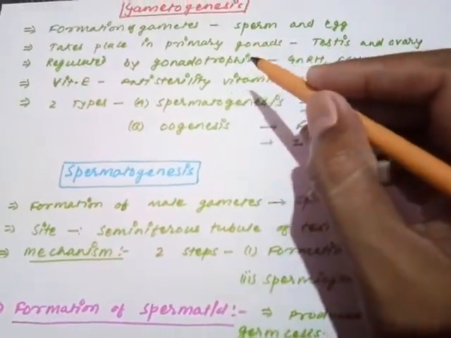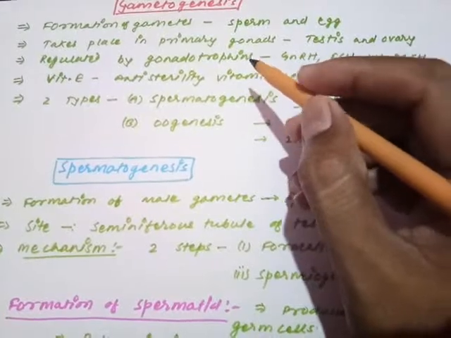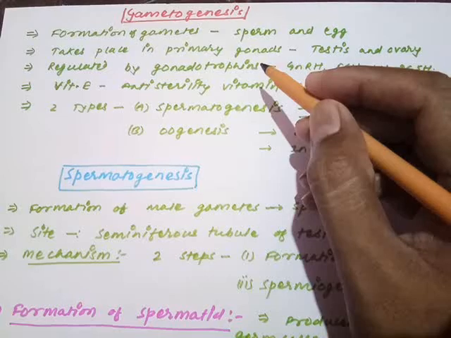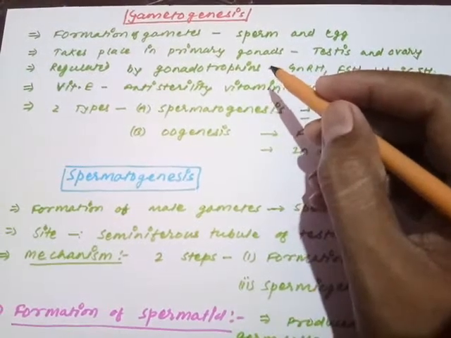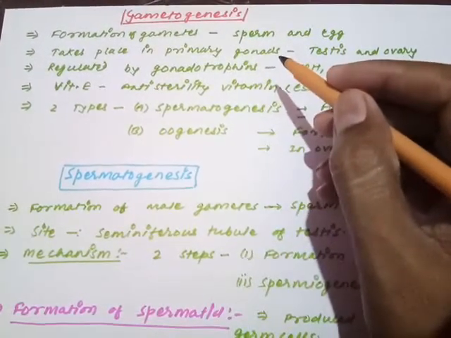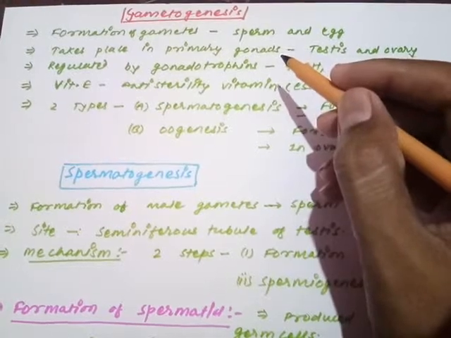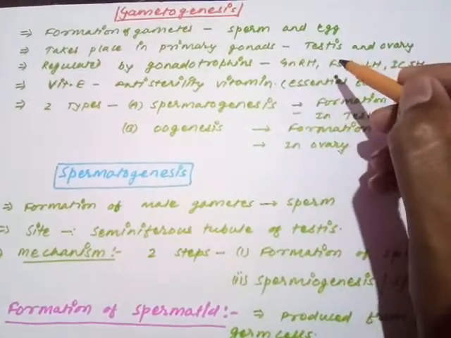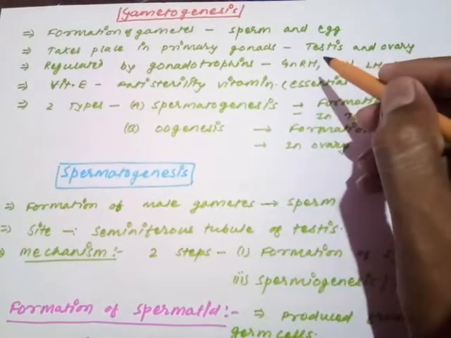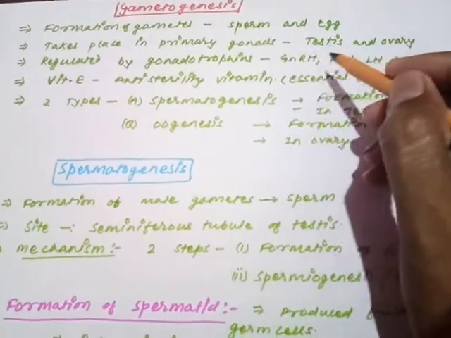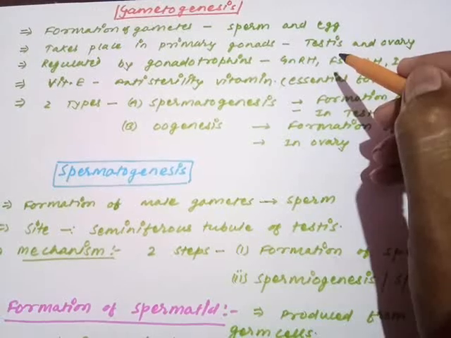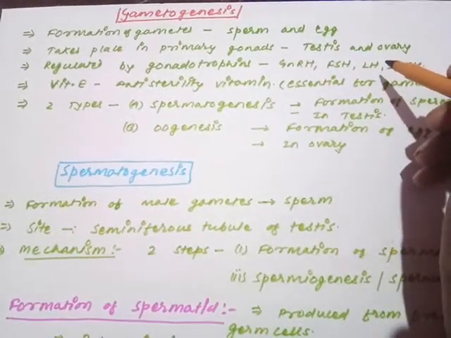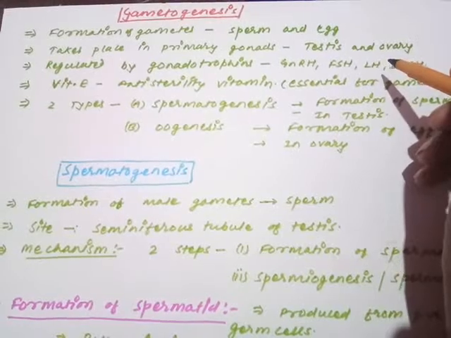And you know very well, from the earlier time only we are discussing it, the process of gametogenesis is taking place inside the primary gonad. What is the meaning of primary gonad? We know very well. The primary gonads are defined on the basis of the structures which are involved in the formation of the gametes. So here the primary gonads are testis for the formation of the sperm. In case of the male, the sperm is the male gamete. So the testis is responsible for the formation of the sperm. And in case of the female, the ovary is the responsible structure for the formation of the egg.